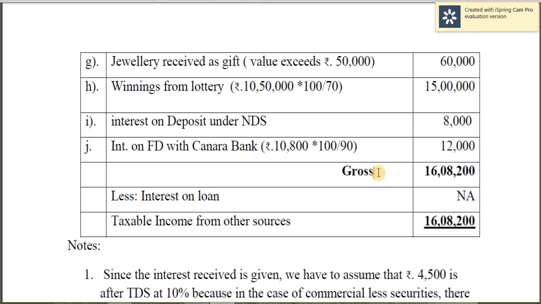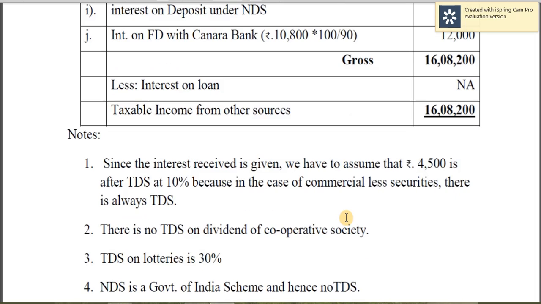So gross total income is 16,08,200. Interest on loan is not deductible, as mentioned in the note. So net taxable income is 16,08,200.